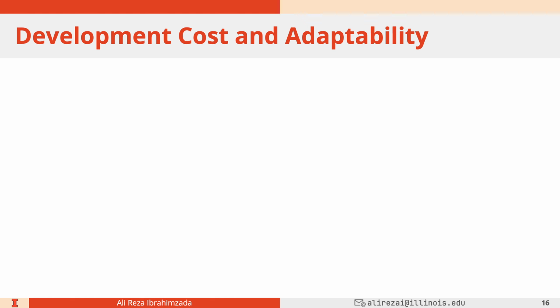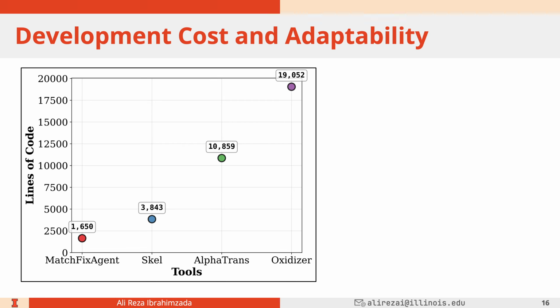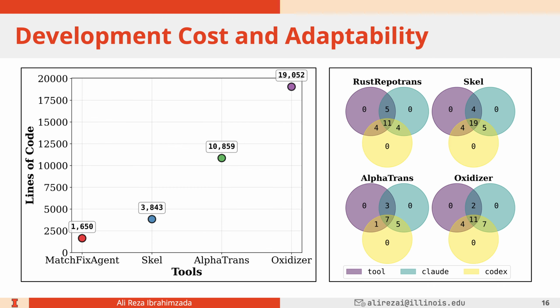So the development cost and adaptability of MatchFixAgent was another research question that we wanted to study. Existing tools work only for one programming language pair for validating the translation across one pair, and they cannot be extended to more languages. Well, theoretically they can be, but it requires a lot of engineering effort. And as you can see, MatchFixAgent in terms of lines of code is only 1,650 lines, as opposed to, for example, Oxidizer, which is 19,000 lines of code.